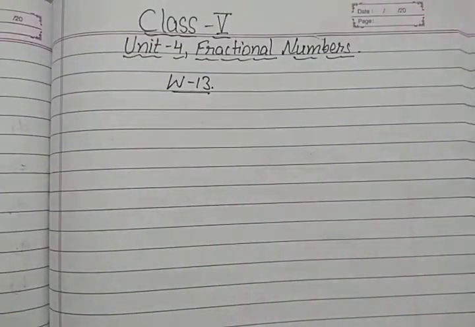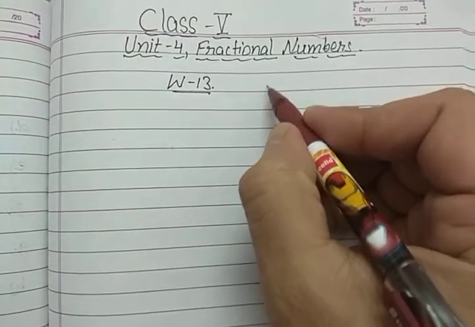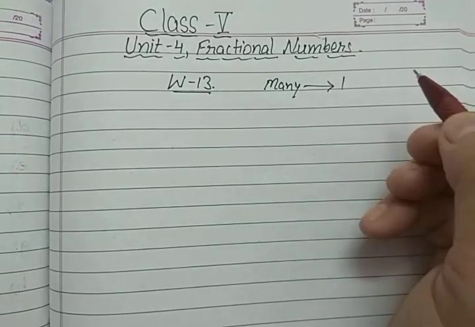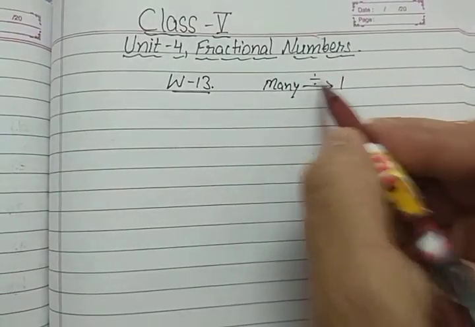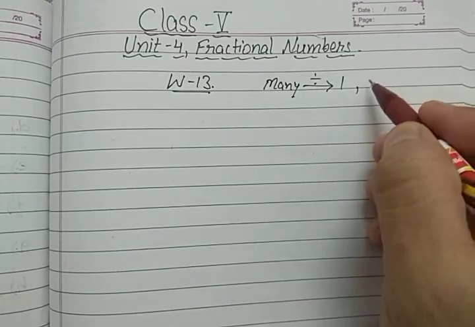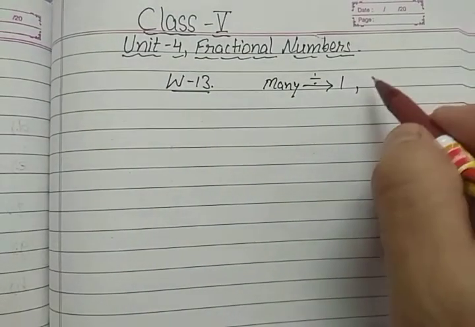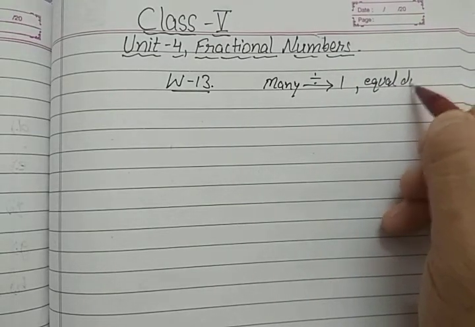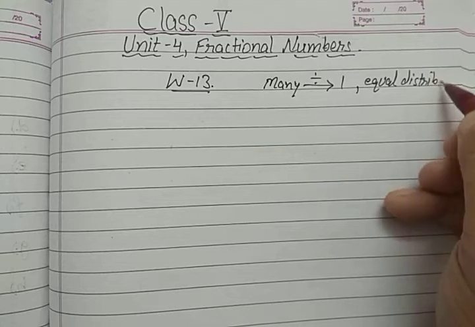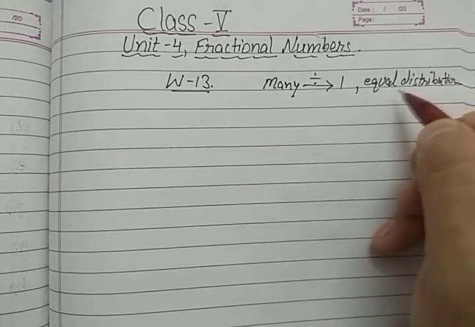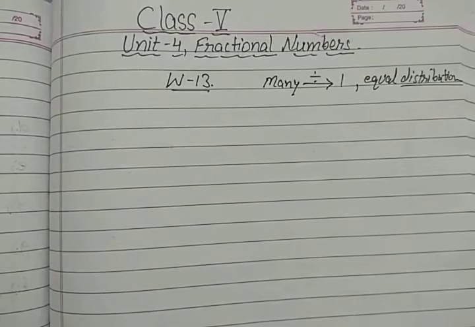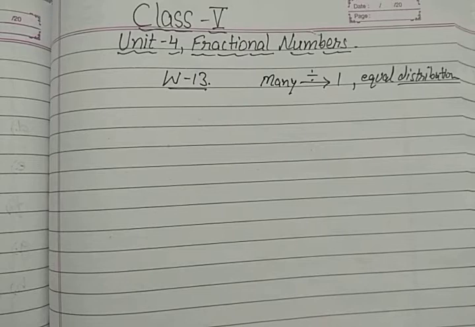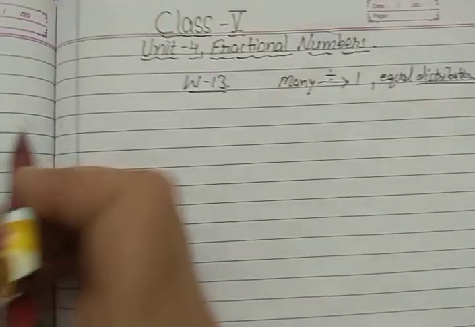In this way also you can understand. I hope you remember, when many things are given and we have to find out one, then in that case we have to divide. And secondly, when we have to distribute things equally, or you can say equal distribution, then also we have to divide. So in both cases, try to understand the question and then solve it.